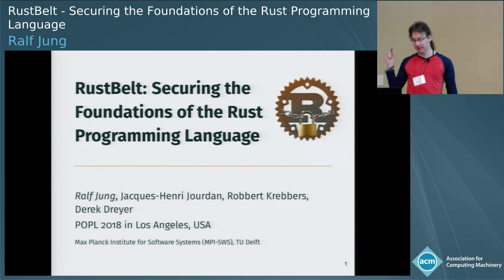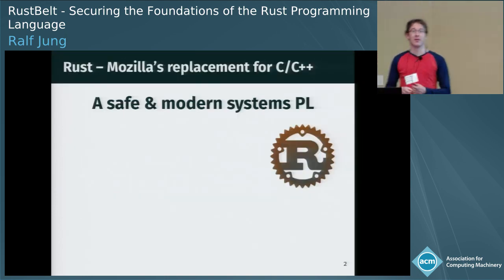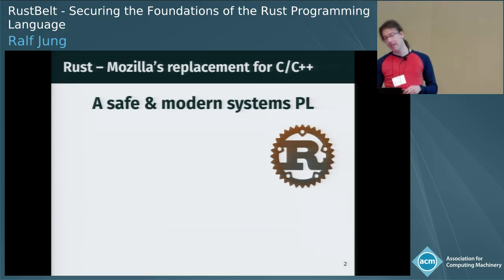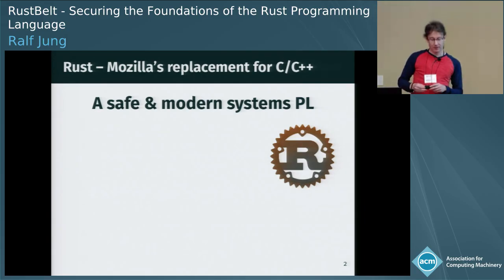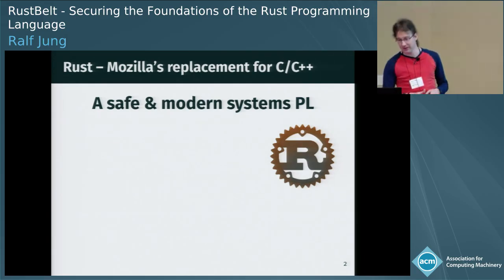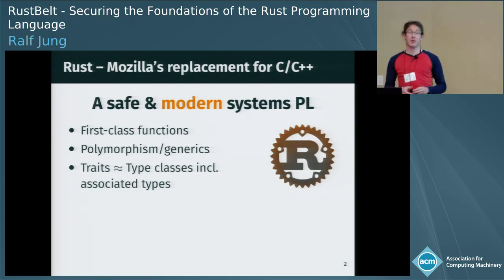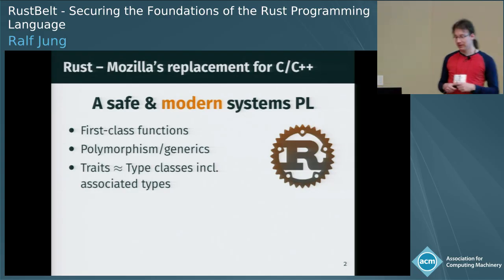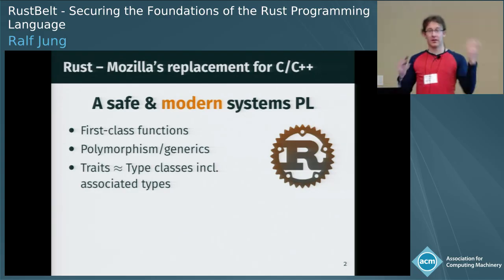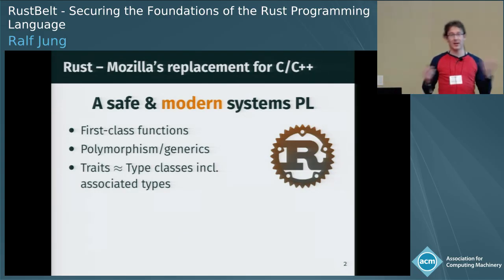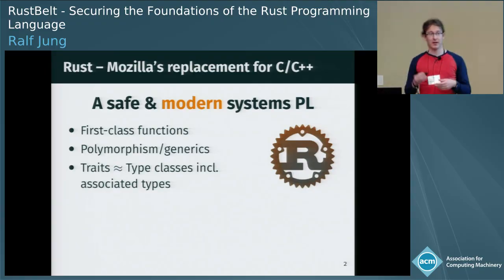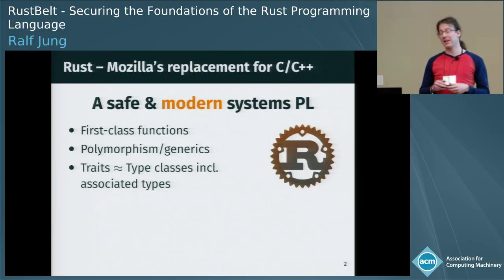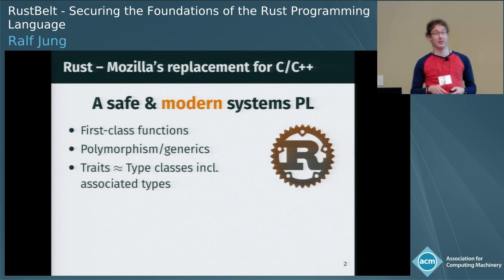So yes, as Neil already said, let's talk about Rust. Rust is a very recent programming language designed by Mozilla, and it's claimed to be a safe and modern systems programming language. Let me explain some of these buzzwords. It's a modern language in the sense that it comes with all the features that we all love from our nice and high-level functional languages: first-class functions like closures, algebraic data types, polymorphism, and traits, which are Rust's take on type classes and associated types.